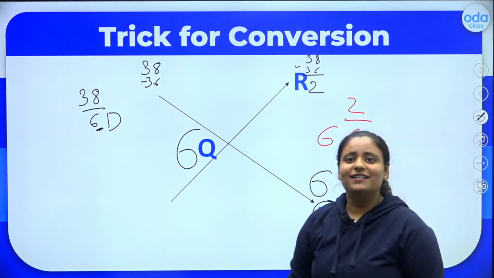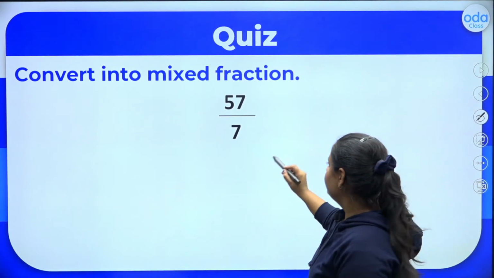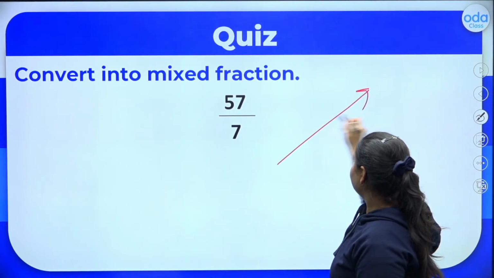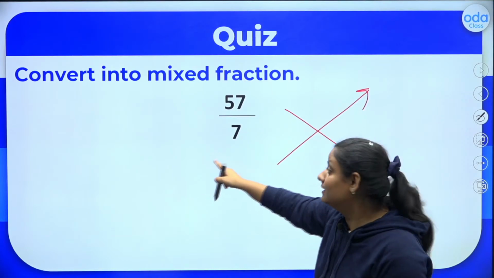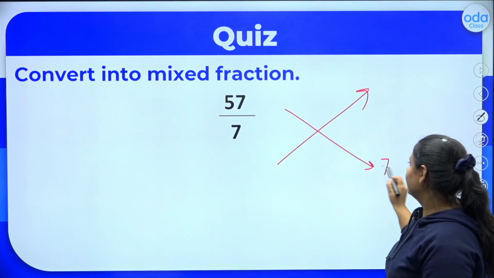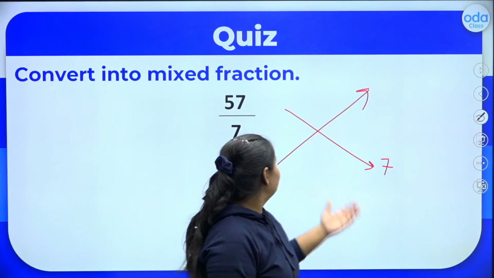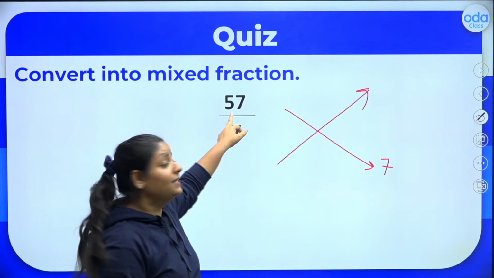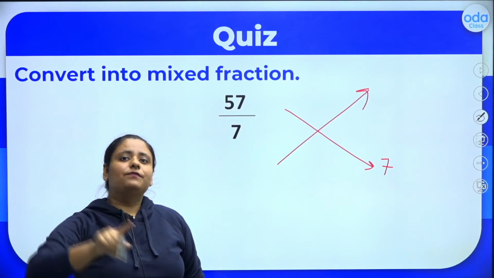Okay, alright. Now, using the same trick, let's try this question, everybody. First step, make crosses. D for denominator, D for divisor. Write 7 here. Revise the table of 7. 7 7s are 49 till you get 57 or a lesser number than that. 7 8s are 56, right?